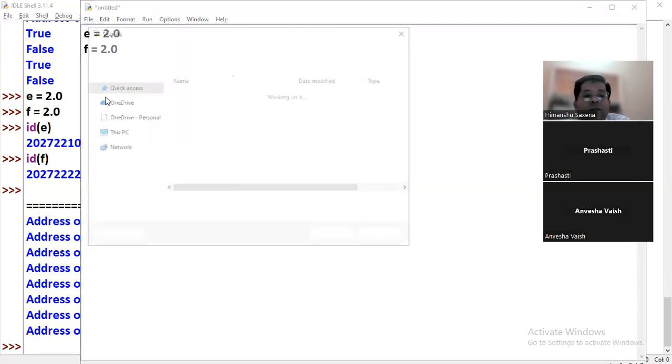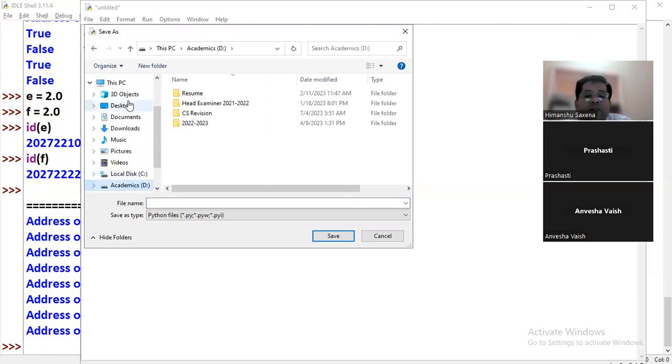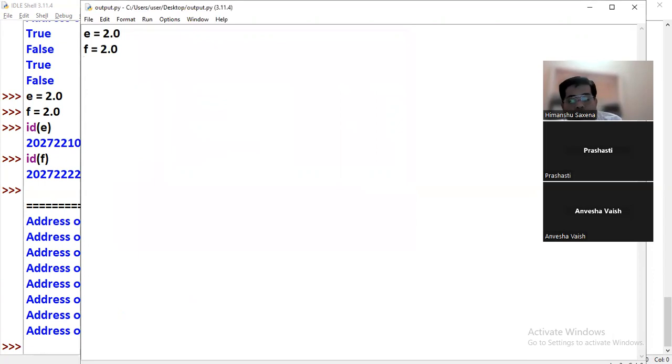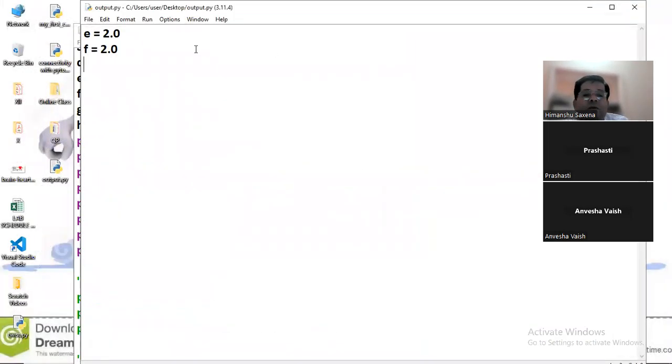I just want to save this in D drive, at desktop I'll save it. Output. Acha, I have not printed anything there now, that's why. Let me print the values.